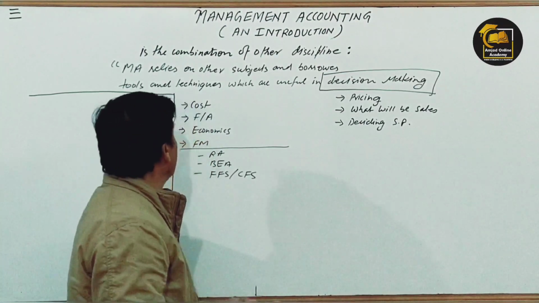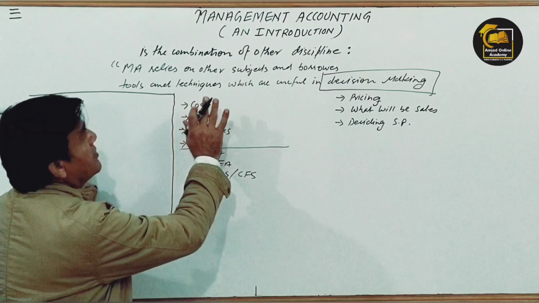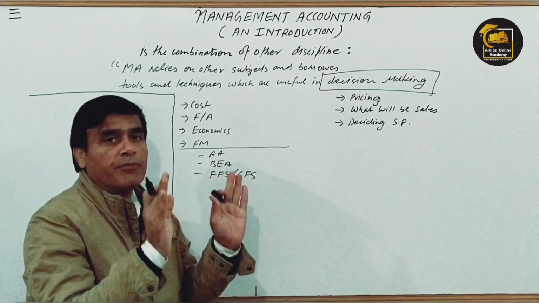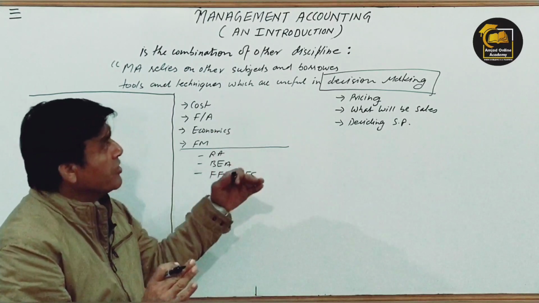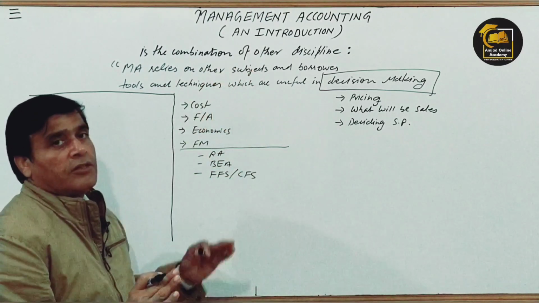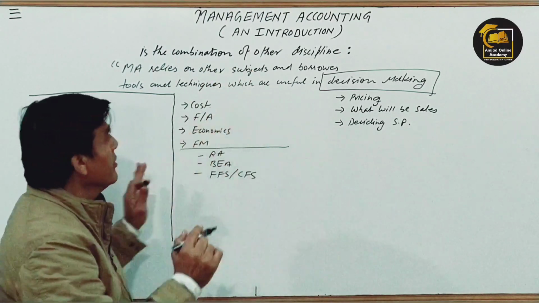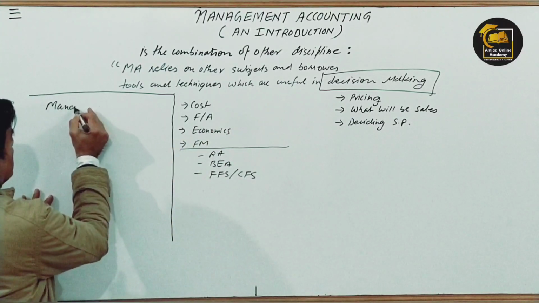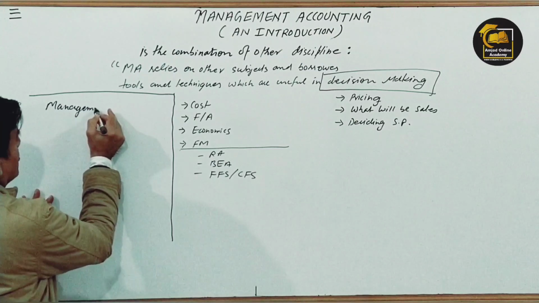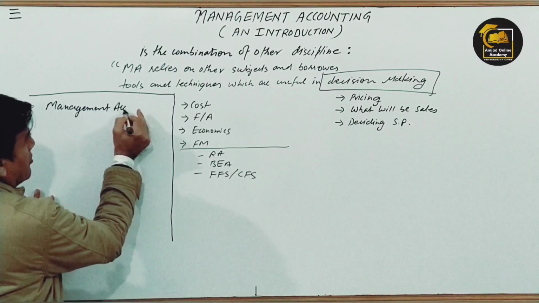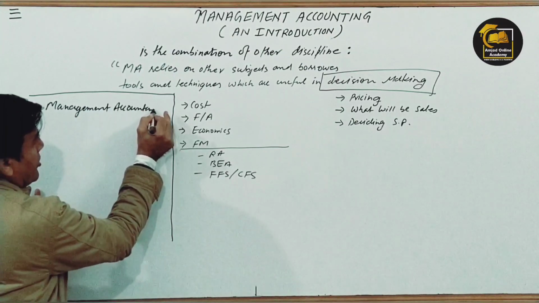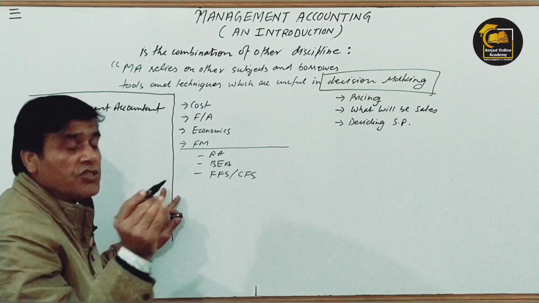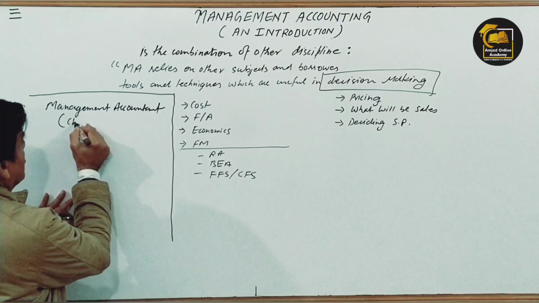Okay. I was telling you, who does this management accounting? As I have told you the meaning of management accounting and a brief introduction to it, now the question arises, who does it? The person who does the management accounting is known as a management accountant.